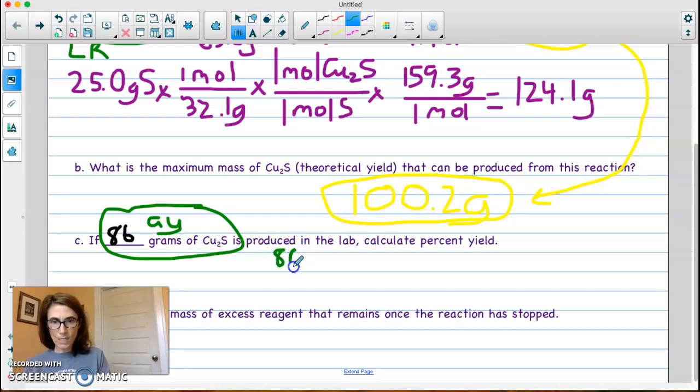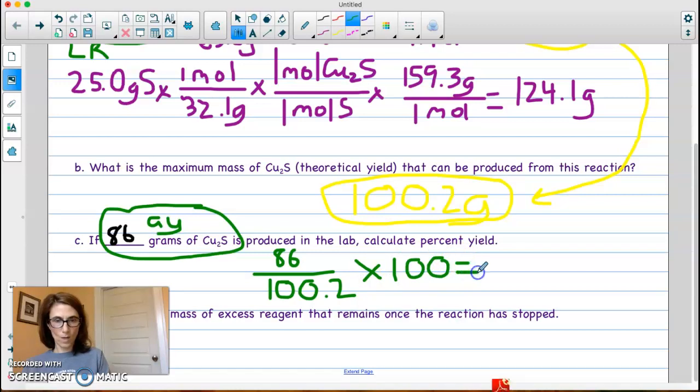So we're going to take our 86, divide by 100.2, times 100. Let's go ahead and plug that into the calculator. So 86 divided by 100.2 times 100, and that gives us 85.8%.